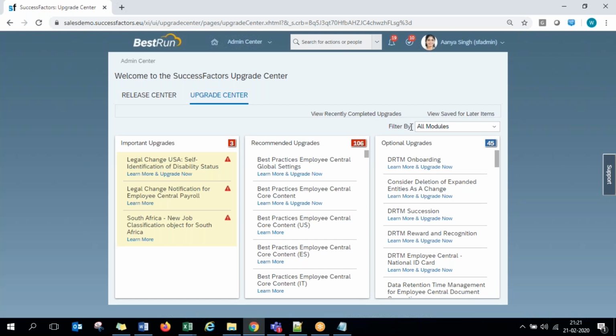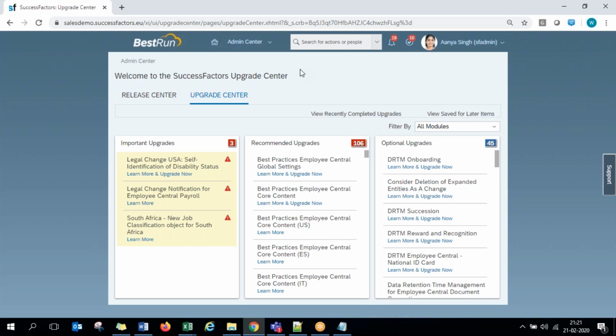Normally, once in a quarter when SuccessFactors releases upgrades, those upgrades are of two types: universal upgrades and admin opt-in upgrades. Universal upgrades are automatically installed. They don't require any customer's permission. That is like the look and feel of the SF system being changed, some new screens, some beautification, and small UI-related features.